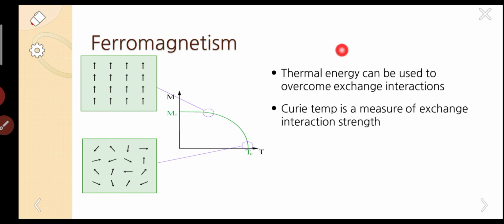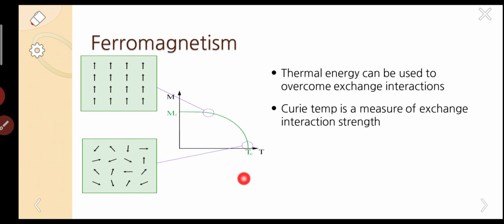The technical term is thermal energy. Thermal energy can be used to overcome exchange interactions. This holds up to Tc. Whenever the temperature is greater than Tc, the dipoles align in random directions.